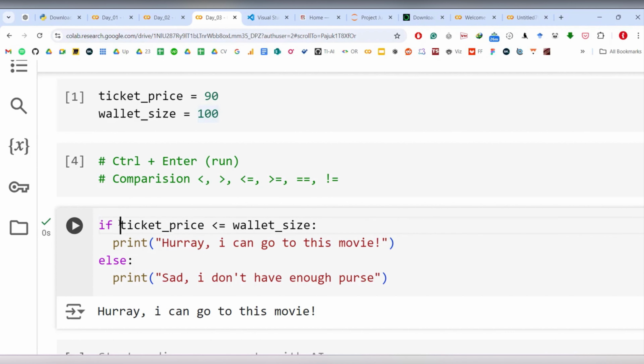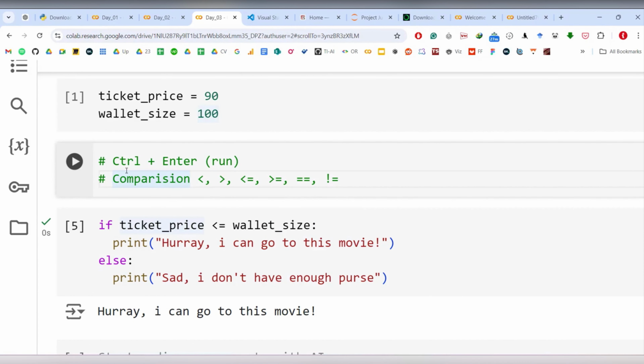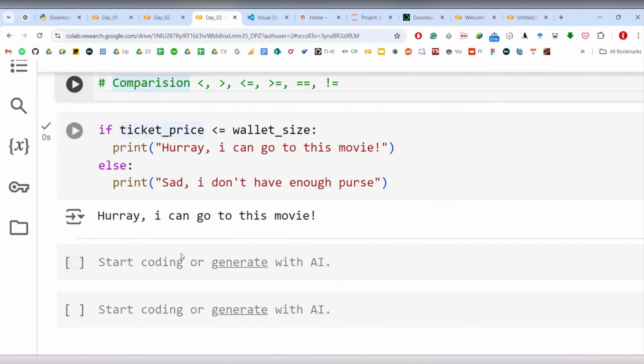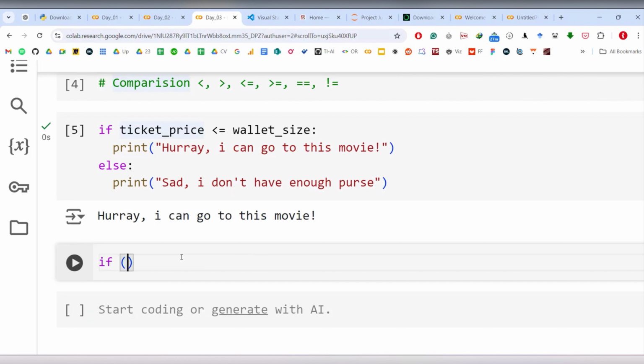Now I'll write some skeleton code so that you understand this. You write an if and then you compare, and then you have to put a colon symbol. Every time you write an if, it has to end with a colon symbol, right? Sometimes this compare is also called a condition, so I'm using condition here. So if, then your condition, then close it with a colon, then click on enter.